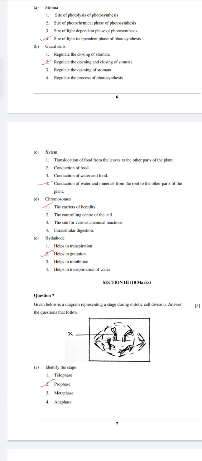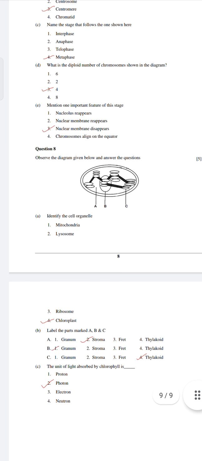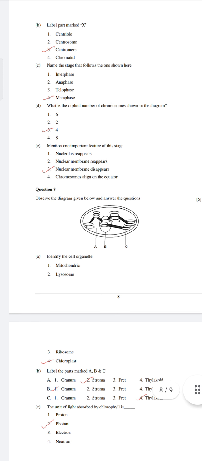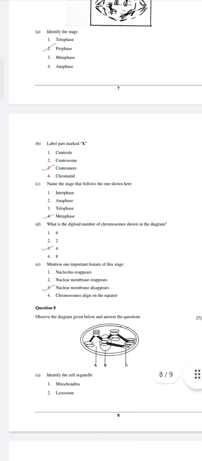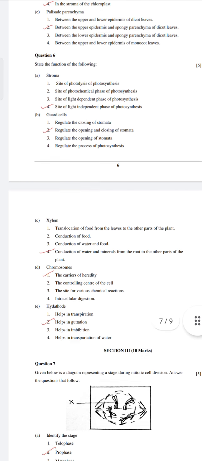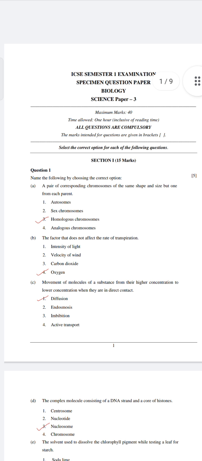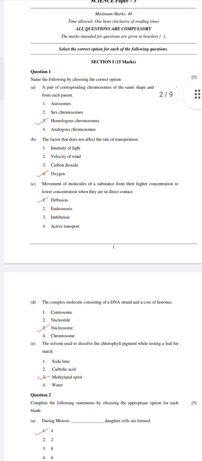So section 3, 10 marks, we have completed. It has 2 questions of 5 marks each, and in those we have marked all the sub-questions, 1, 2, 3, 4, 5. Section 1 has 5 questions of 15 marks.